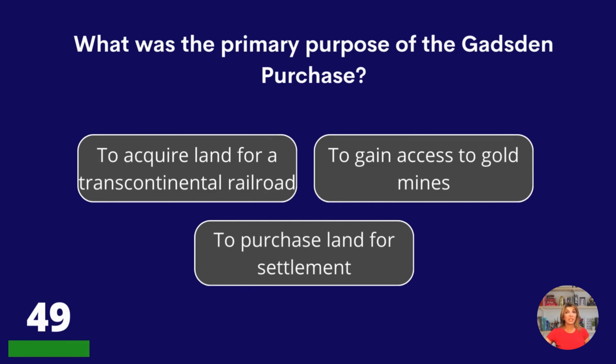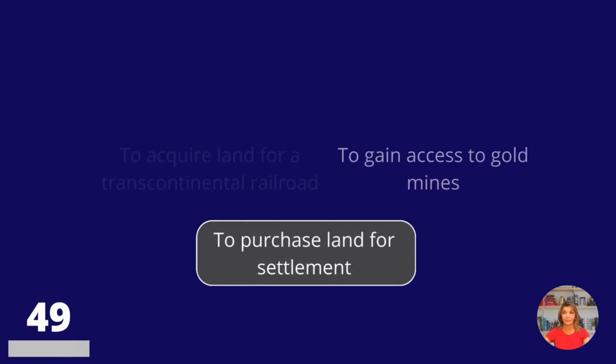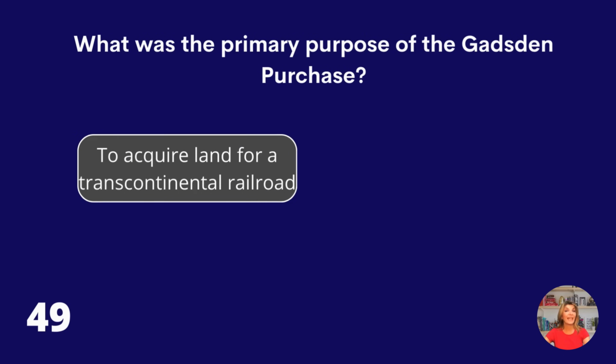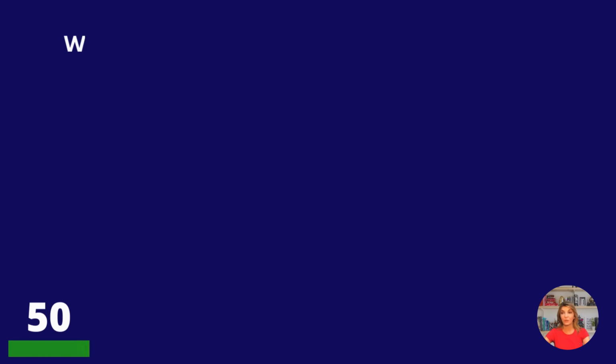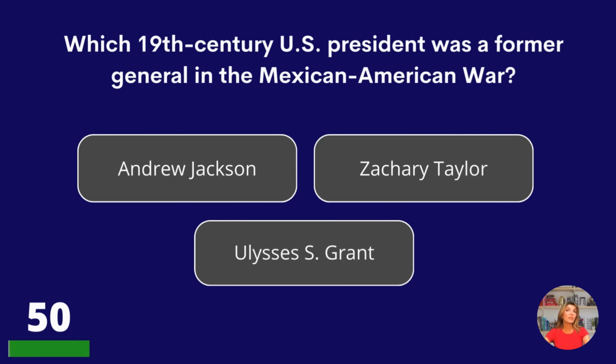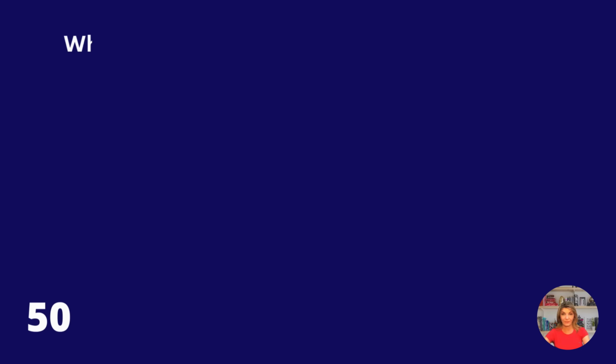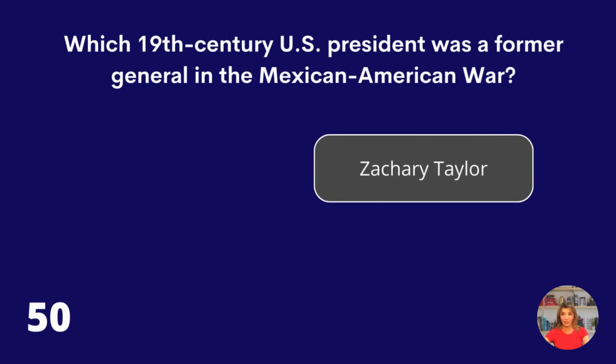What was the primary purpose of the Gadsden Purchase? To acquire land for a transcontinental railroad, to gain access to gold mines, or to purchase land for settlement? To acquire land for a transcontinental railroad. Which 19th century U.S. president was a former general in the Mexican-American War? Andrew Jackson, Zachary Taylor, or Ulysses S. Grant? Zachary Taylor.